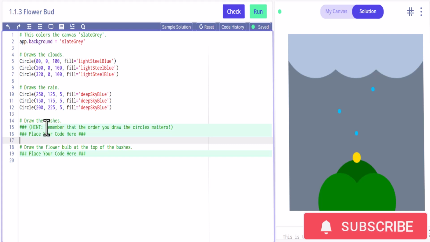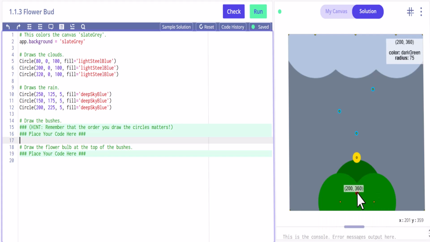And as they talk about here, it says, remember that the order you draw the circles matters, right? So we first want to draw the dark green one so that it shows up, and then the light green ones show up over top. So this is a circle right here, and then these are two circles as well. And this is the center of that circle with a radius of 75. So what we're going to do is go ahead and create 3 circles.